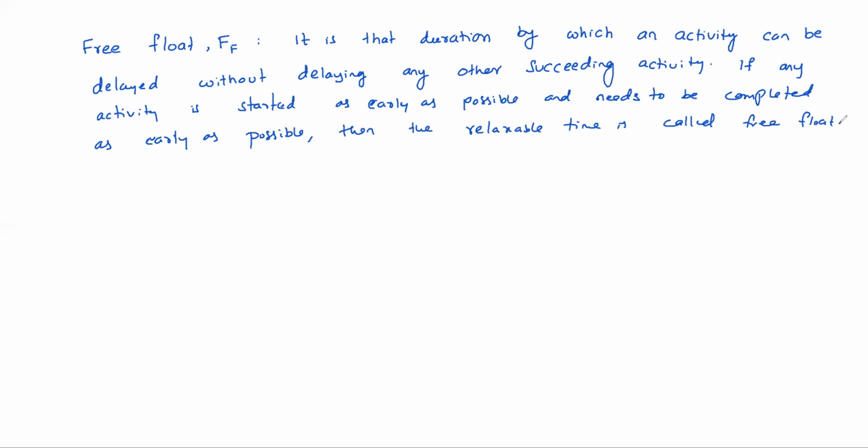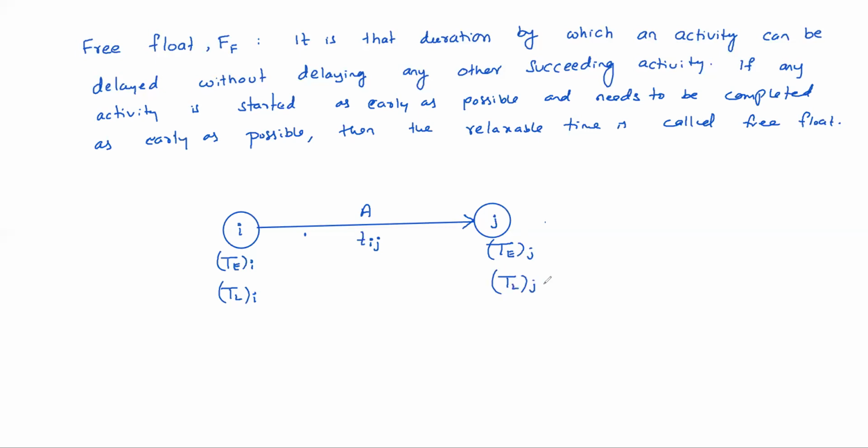Suppose two events are like this, connected with this activity Tij, I and j. Suppose this is Te of I, TL of I, Te of j, TL of j.